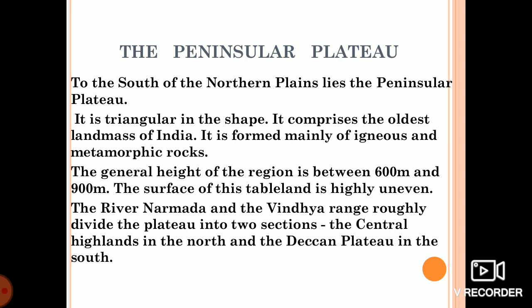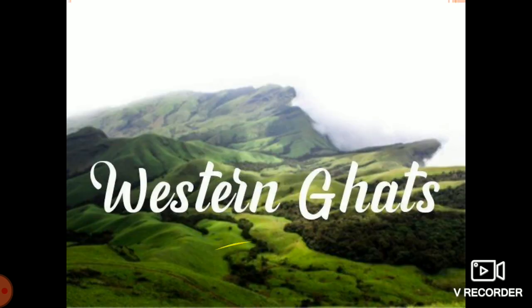River Narmada and the Vindhya range divide the plateau into two sections: the Central Highlands in the north and the Deccan Plateau in the south. Here you can see the Western Ghats, where the average height is about 600 to 900 meters.